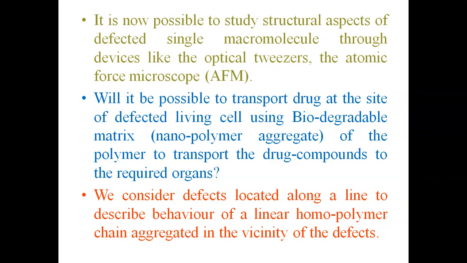So that way we can have a polymer molecule of desired size, which may be useful for controlled drug delivery. And these defects are lying, basically arranged along a line, and these defects lead to certain attractive or repulsive interactions with the monomers of the chain.